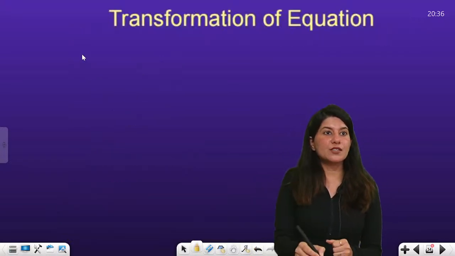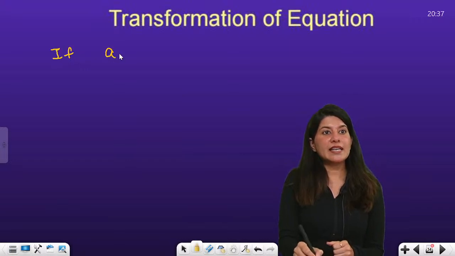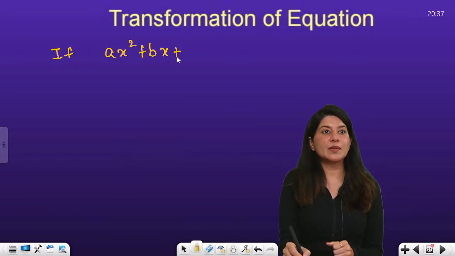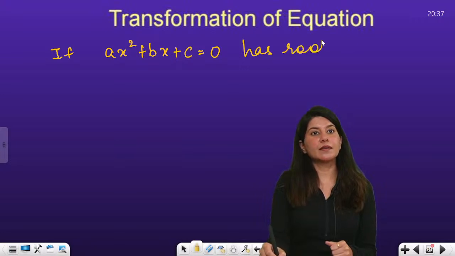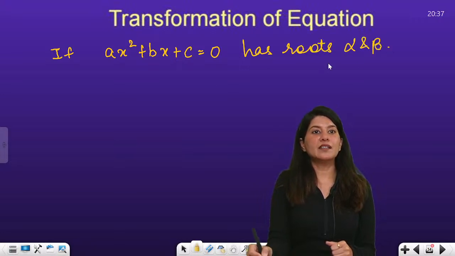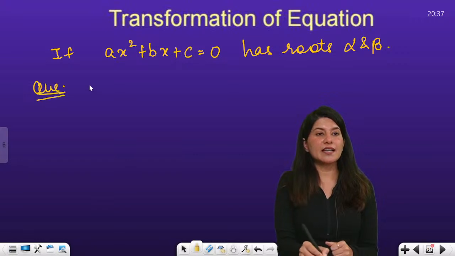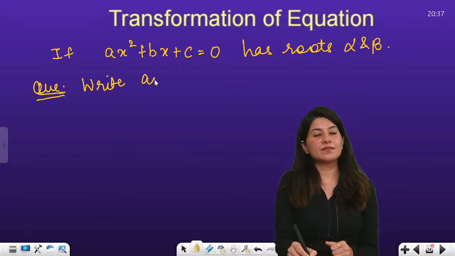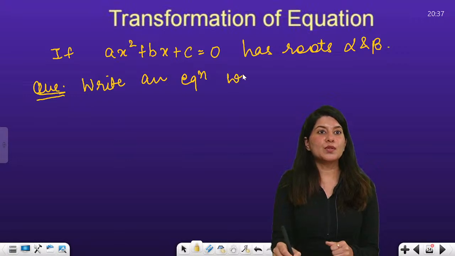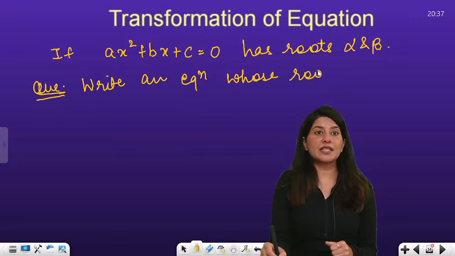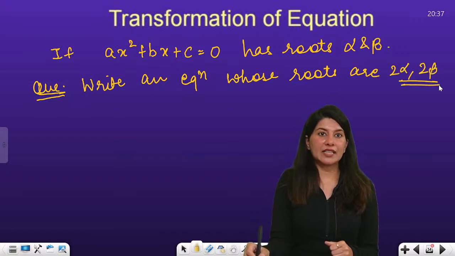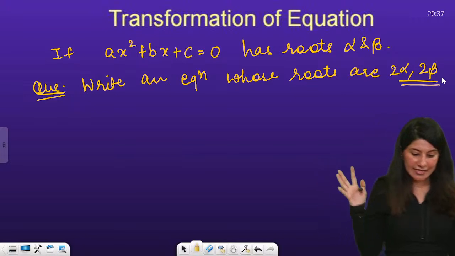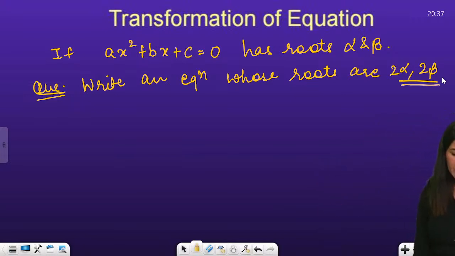So if ax square plus bx plus c has roots alpha and beta, your question says that write an equation, roots are very important, whose roots are 2 alpha and 2 beta, right? So this is the problem statement.